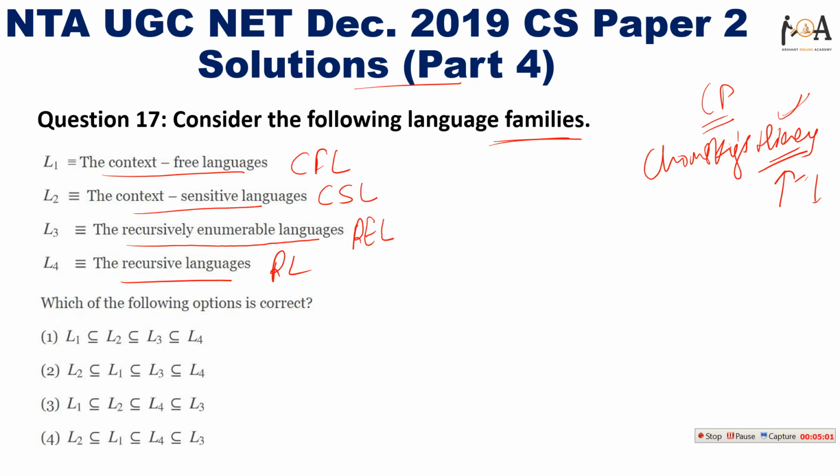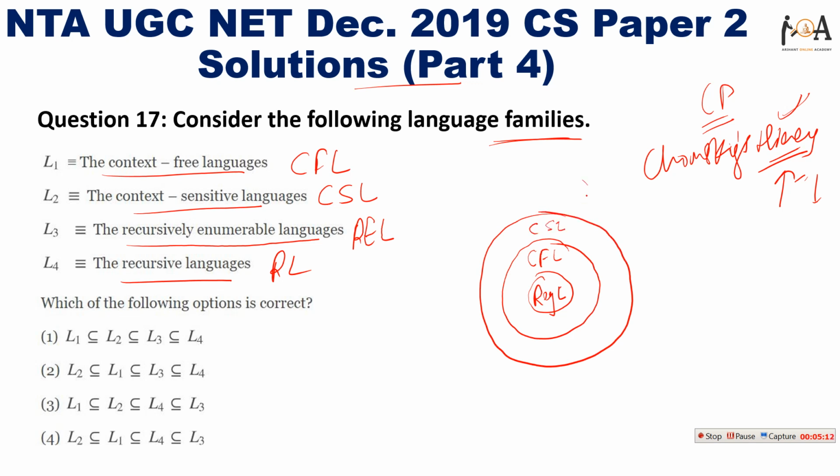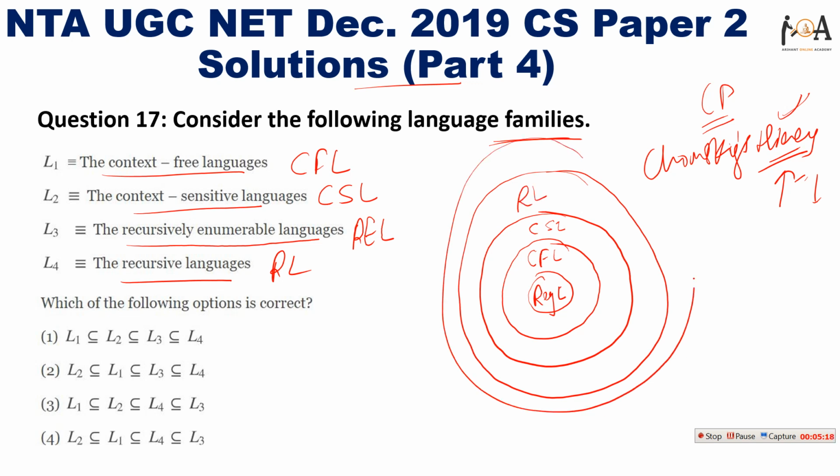First, regular languages are there. Then after that, context free languages. After that, context sensitive languages. After that, recursive languages. And after that, recursively enumerable languages. So if I need to answer this, CFL is L1. L1 is a subset of context sensitive language, L1 is a subset of L2 because L2 is CSL. And context sensitive language is a subset of recursive languages.